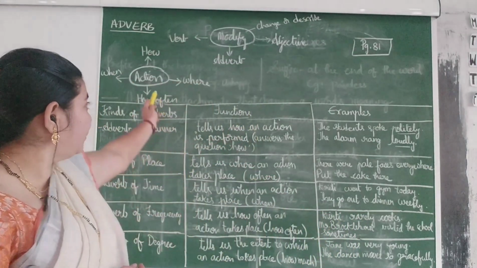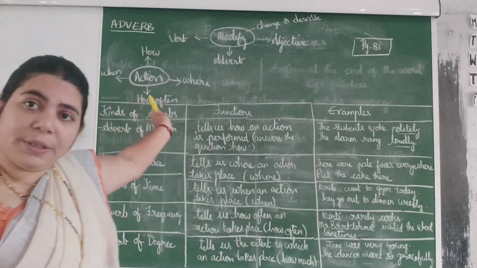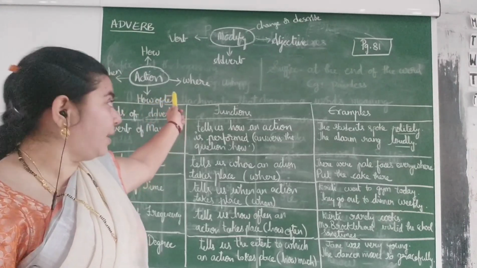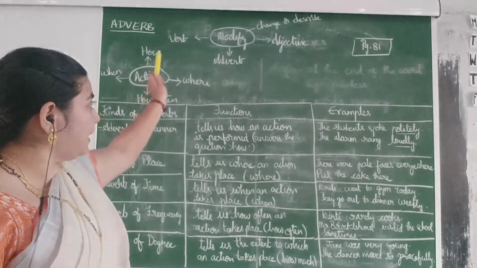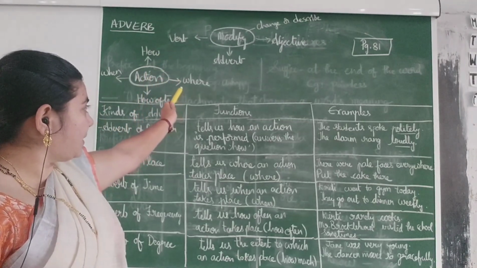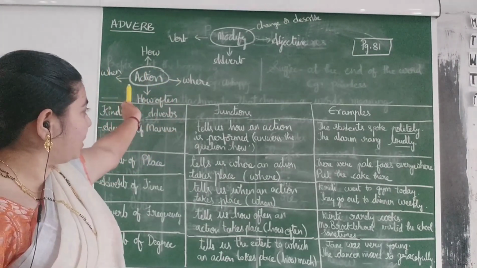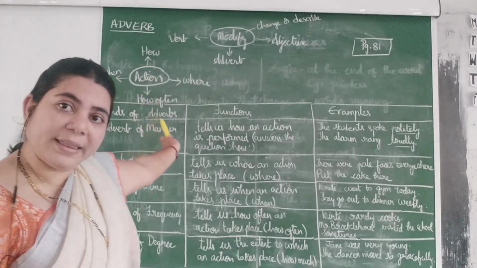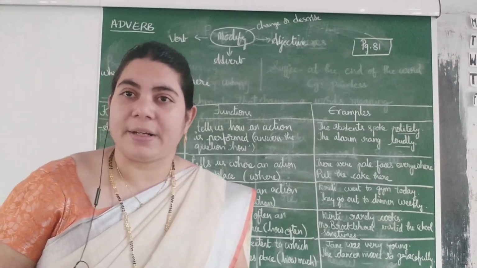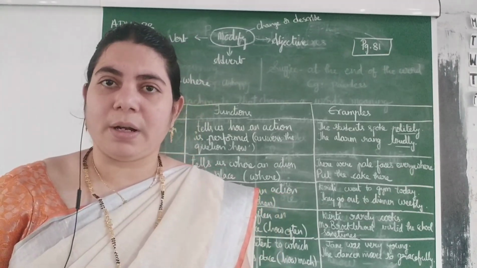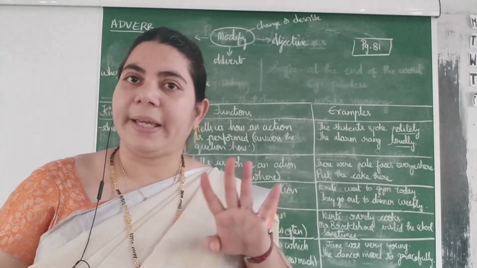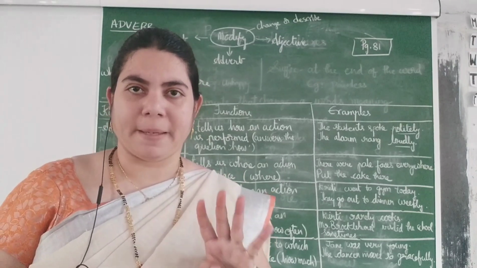Now let me tell you, an adverb describes an action: how an action is done, where an action is done, when an action is done, and how often the action is done. So an adverb describes or modifies the verb in 4 ways, right?